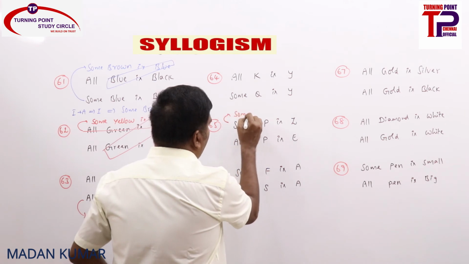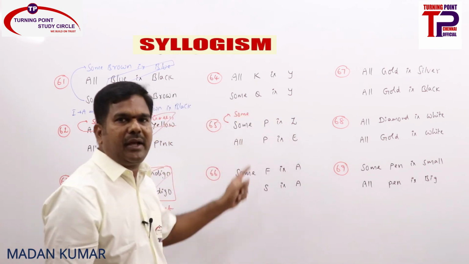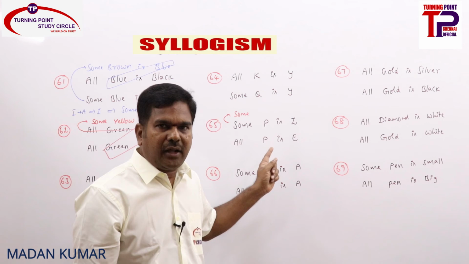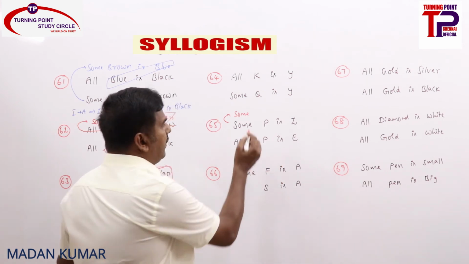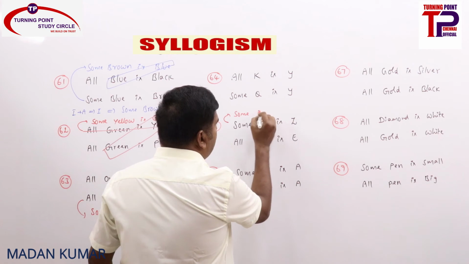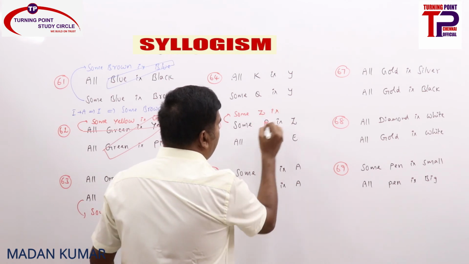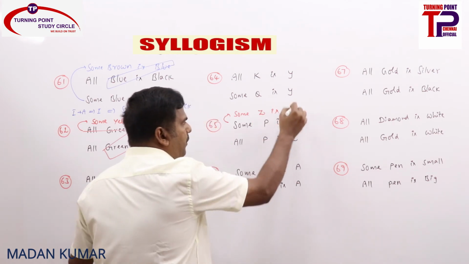I can be converted into I to make proper alignment, because it has not been properly aligned. The predicate of the first statement and the subject of the second statement must be a common term. It's not been properly aligned. So some P is Z can be written as some Z is P. Now, has it been properly aligned?